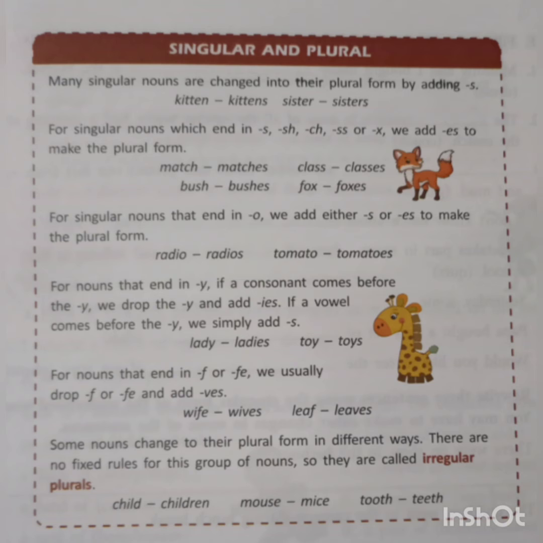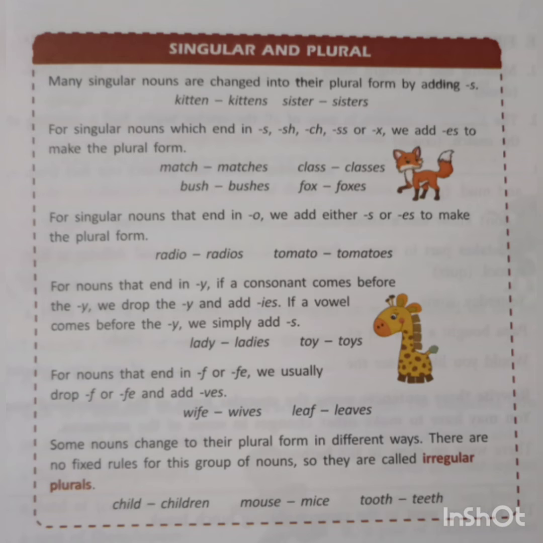See here, lady. Before y there is a d, so d is a consonant, so in place of this y we will add ies. Since d is a consonant, we add ies in place of y. And toy, see here, o is a vowel, so before a vowel we will simply add s, toys. So y will remain the same as it is. We will simply add only s.